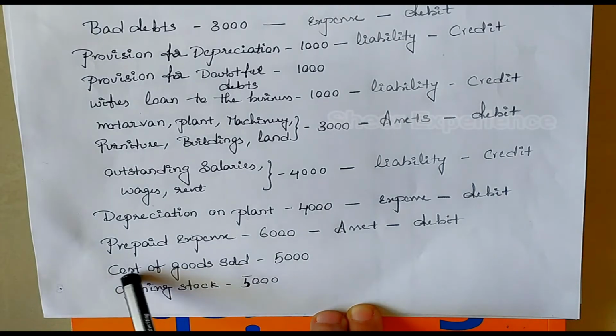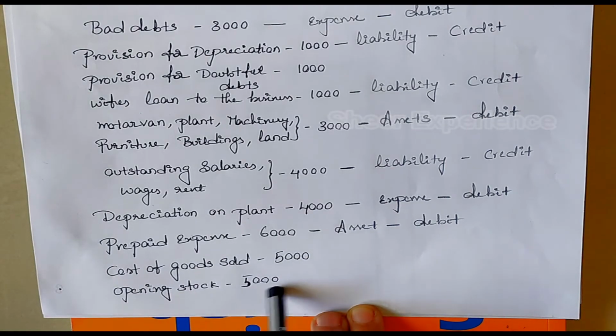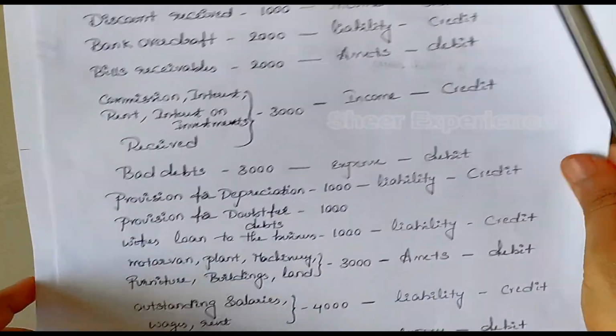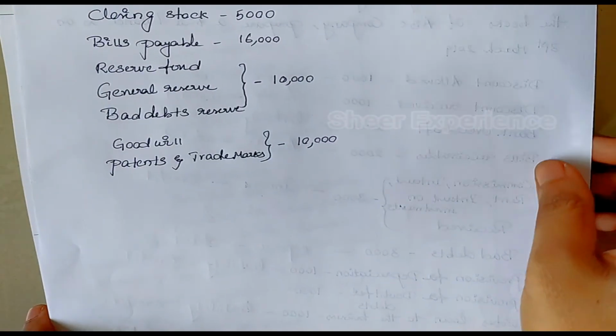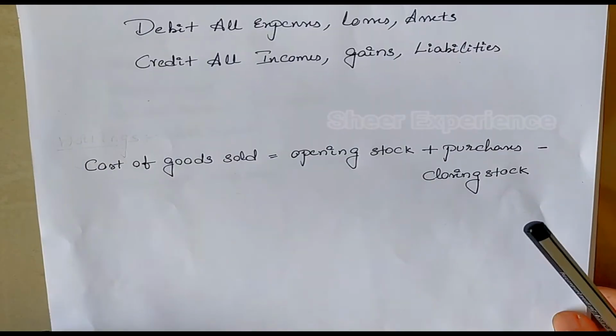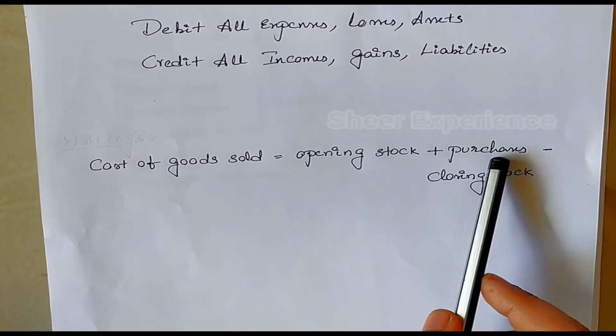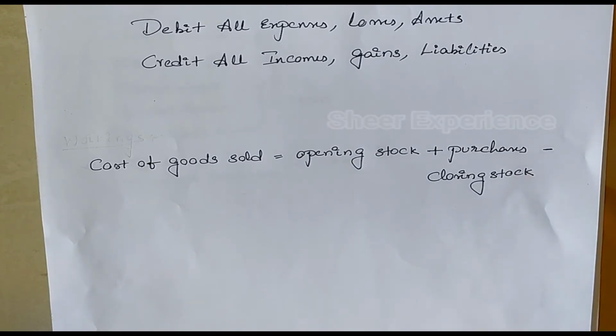Next is cost of goods sold. Whenever cost of goods sold is given in the problem, we need to search for opening stock and closing stock in the same problem. In this problem, we have all the three. In this case, we record only cost of goods sold and closing stock in the trial balance. We should not consider opening stock because the formula for cost of goods sold is opening stock plus purchases minus closing stock.